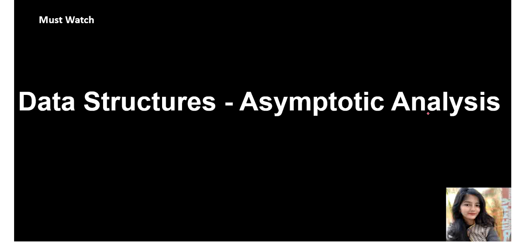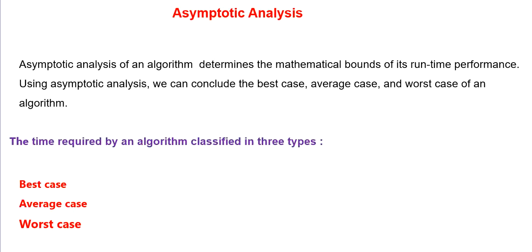So let's get started. First of all, the question is: what is asymptotic analysis? Asymptotic analysis of an algorithm determines the mathematical bounds of its runtime performance, right? As we covered how you can determine the efficiency and performance of your algorithm, in the same way, asymptotic analysis of an algorithm helps us determine the runtime performance of our algorithm.